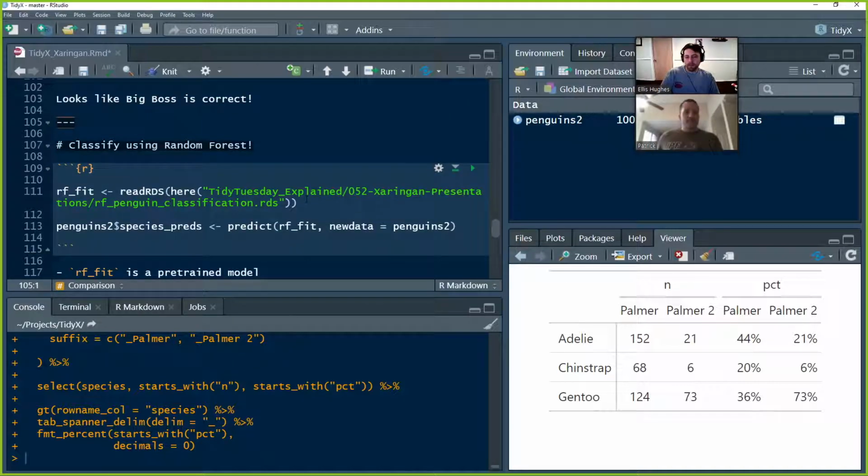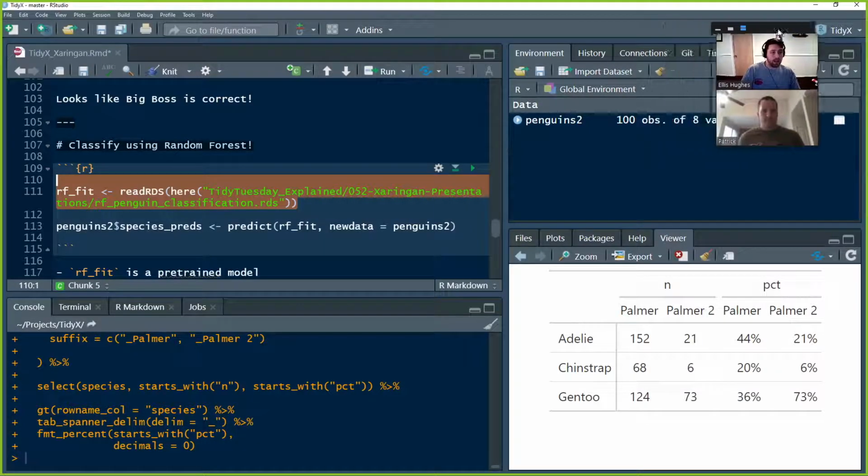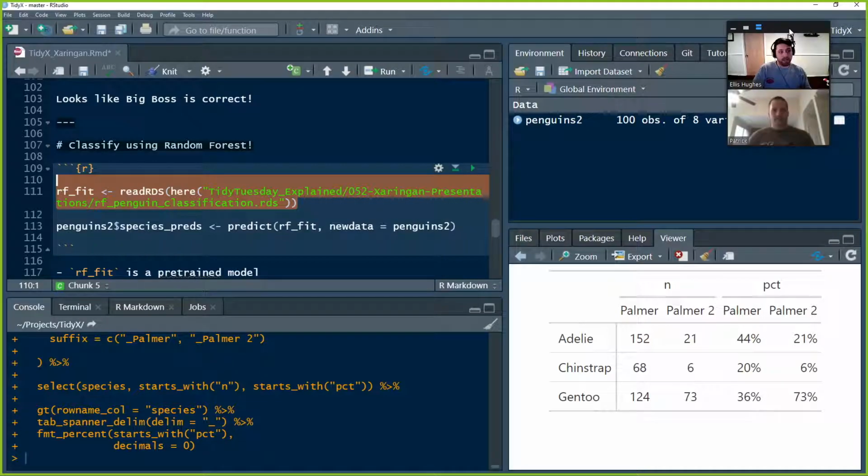Classify using the random forest. Here we read in that RDS file. If you want to learn more about how to produce the random forest fit, watch last week's episode 51. That's where we go more in depth. And then I believe it was episode 18 where we go really in depth in discussing the random forest model and how that all works. So watch those 2 episodes. There'll be links in the comments below.